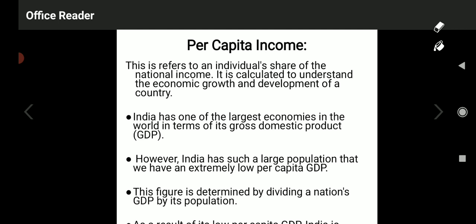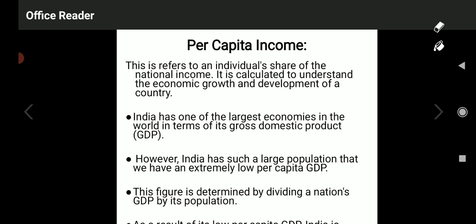For example, India has one of the largest economies in the world in terms of its gross domestic product. India's GDP is very high, and it is in the top position. However, India has such a large population that we have an extremely low per capita GDP.